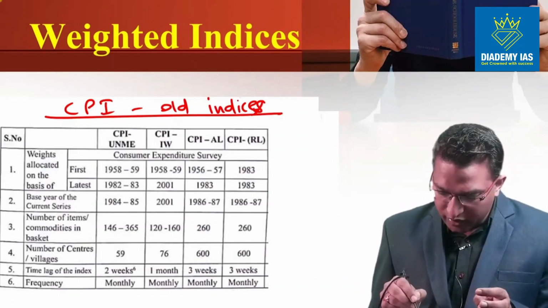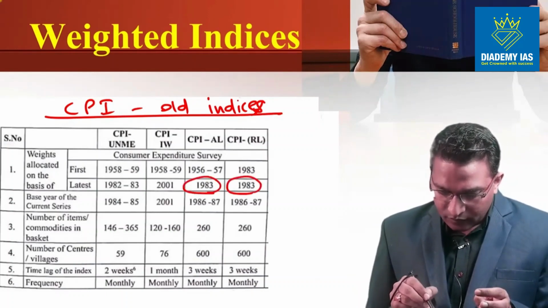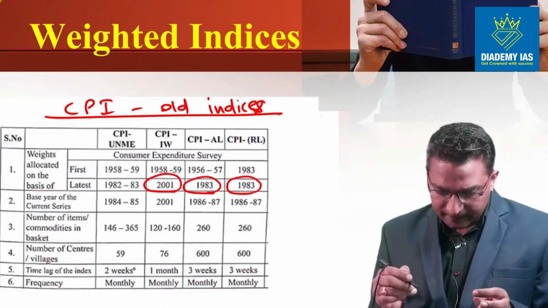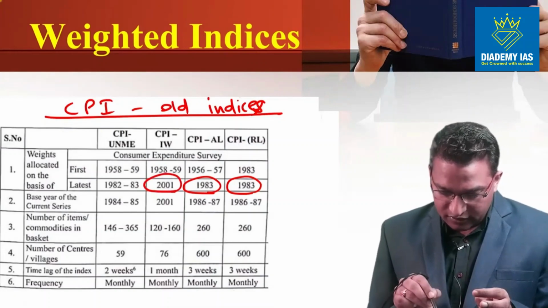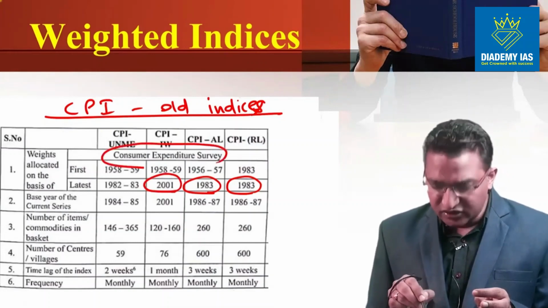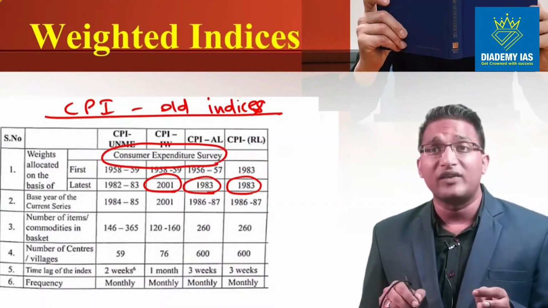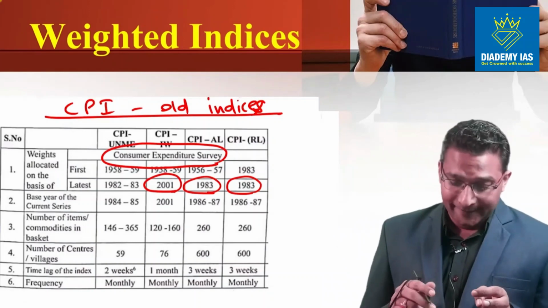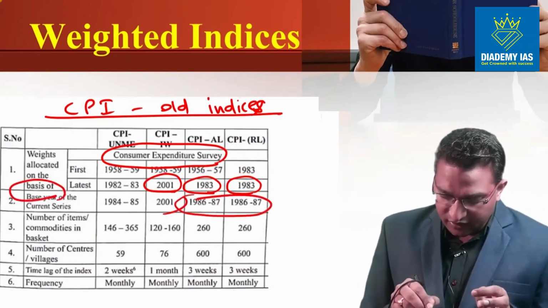The base year for rural labor is 1983, for agricultural labor is 1983, and for industrial worker is 2001. This is about the consumer expenditure survey. Which consumer expenditure survey was used? The consumer expenditure survey of 1983 and 2001 was used. The base year is 1986-87 and 2001.